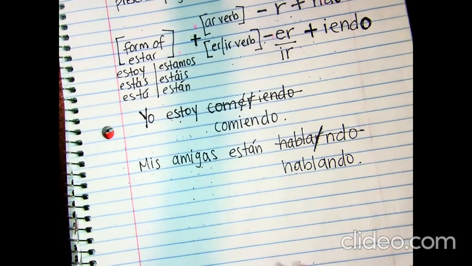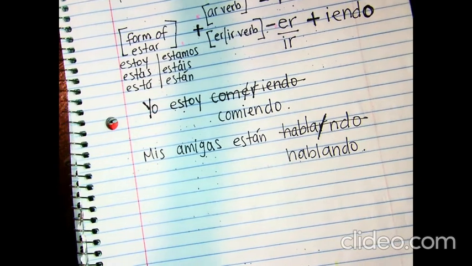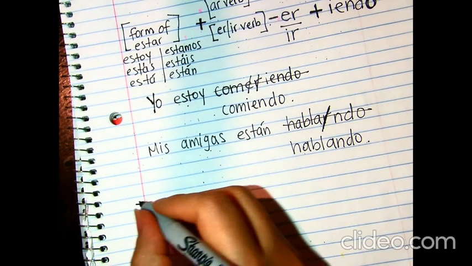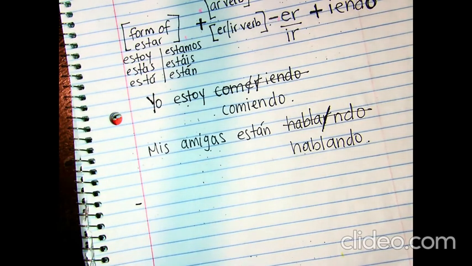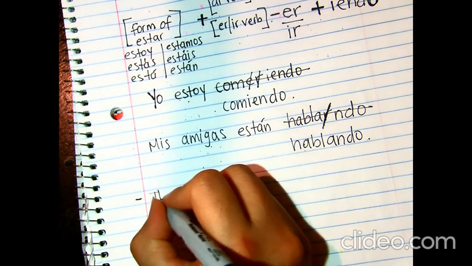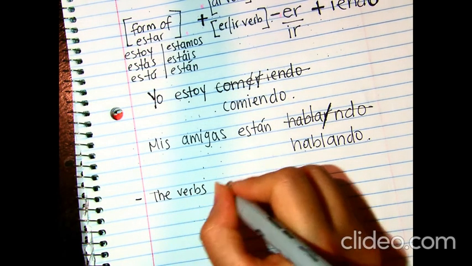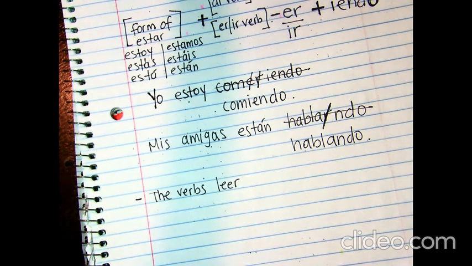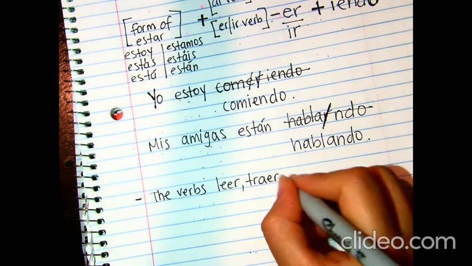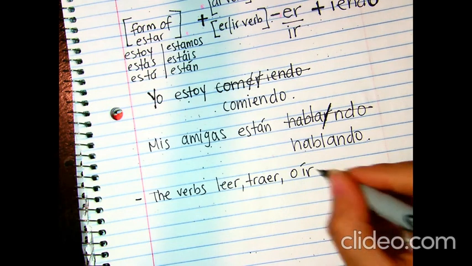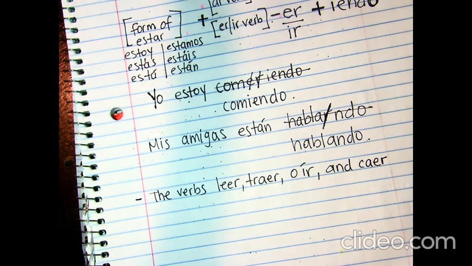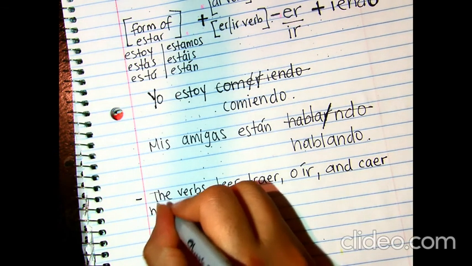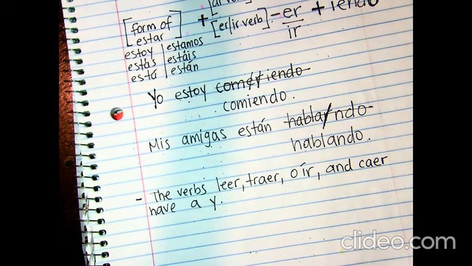Okay? Well, there is one more thing you need to know. There are some verbs that have slightly a difference, okay? The verbs leer, traer, oír, and caer have a Y. Okay?